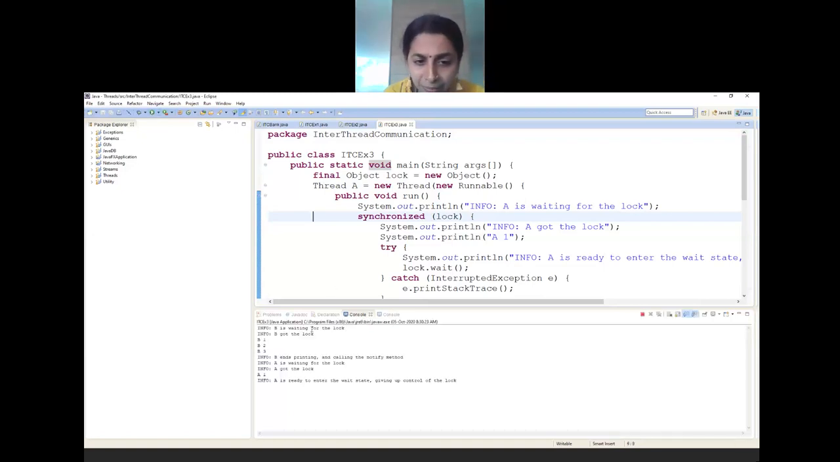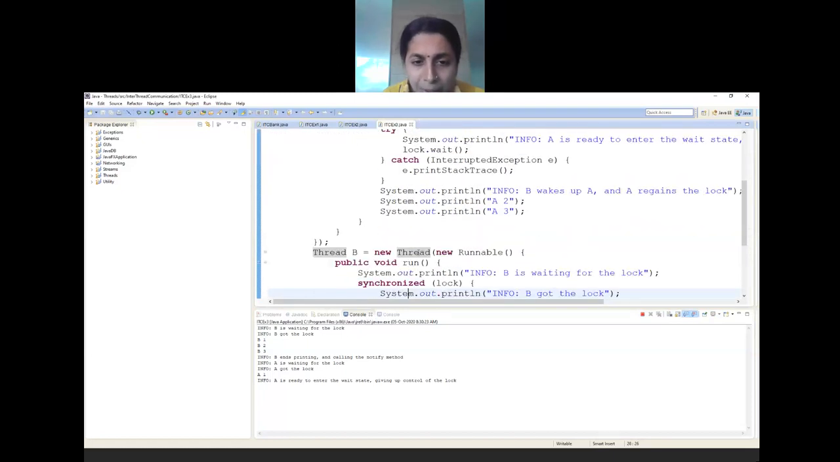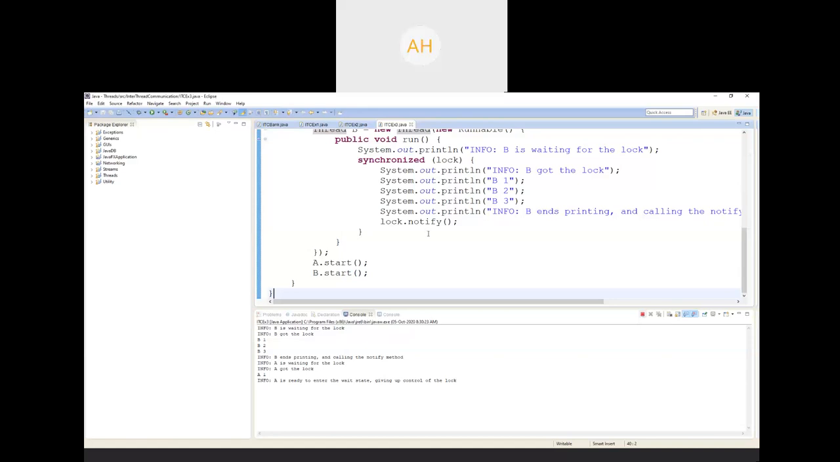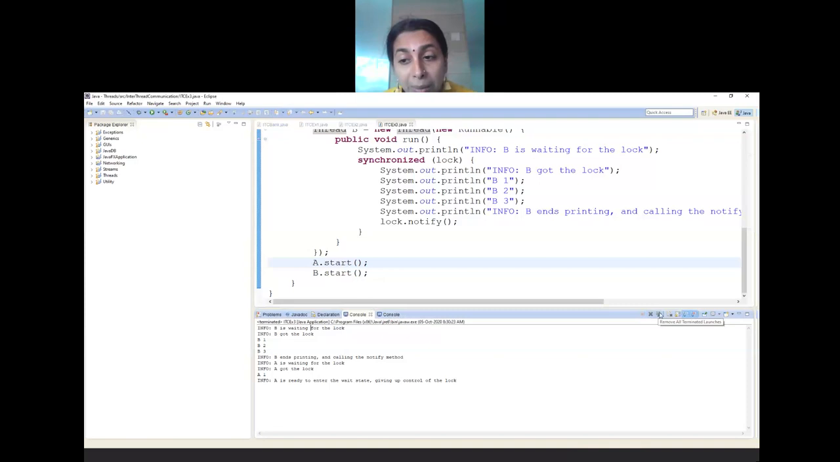Okay, so see, I have called A.start and I have called B.start. Is there any hard and fast rule that A always has to start at the beginning? Can anybody tell me? You can unmute and comment, please. No, ma'am. Why is it not there? Because I have not called the join method anywhere. So they may take up in any order. Either A starts or B starts.